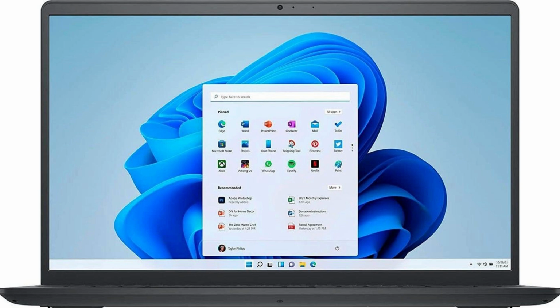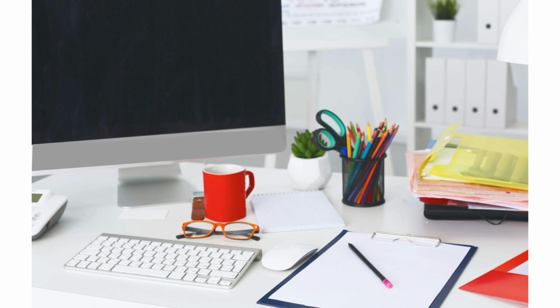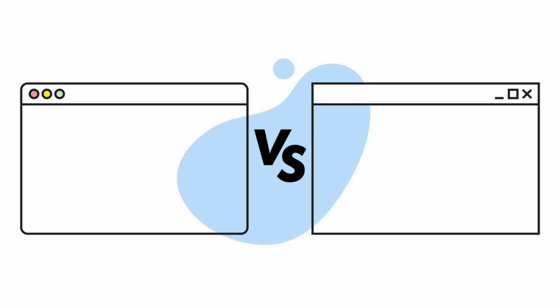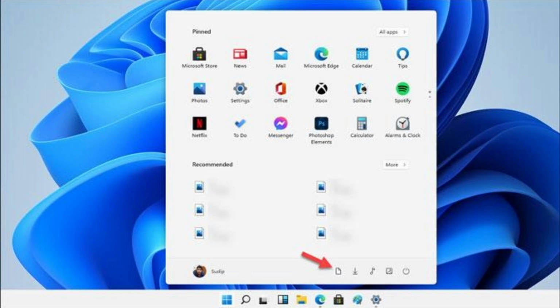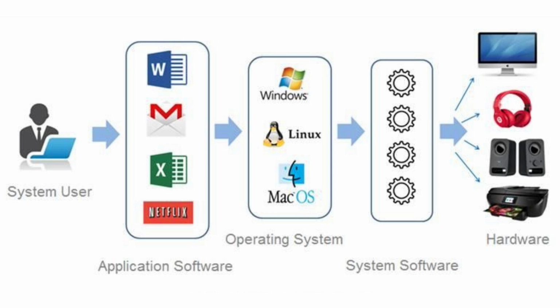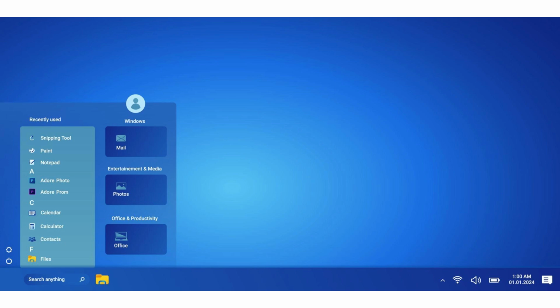Windows. Let's start with Windows. Windows is the most widely used operating system in the world. It is designed to be simple, user-friendly, and easy to learn. Key points: easy to use, supports most software, works on almost all computers. If you are a beginner, Windows is usually the best place to start. Most schools, offices, and homes use Windows.